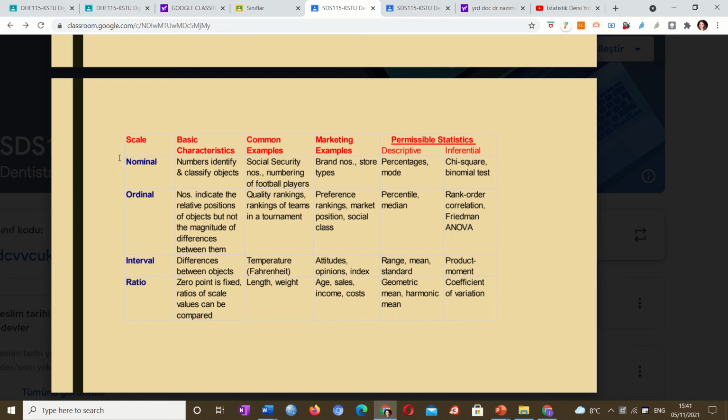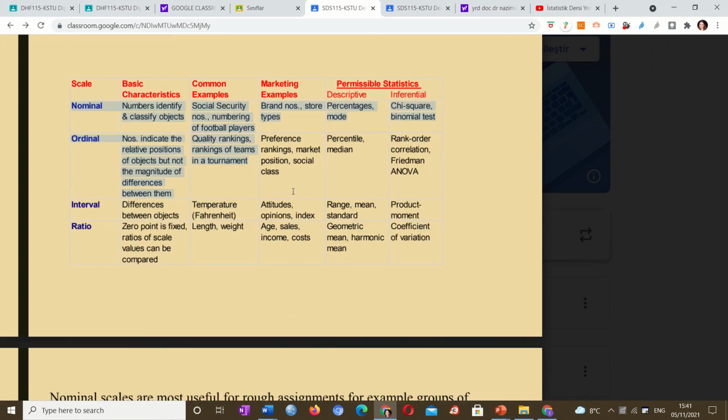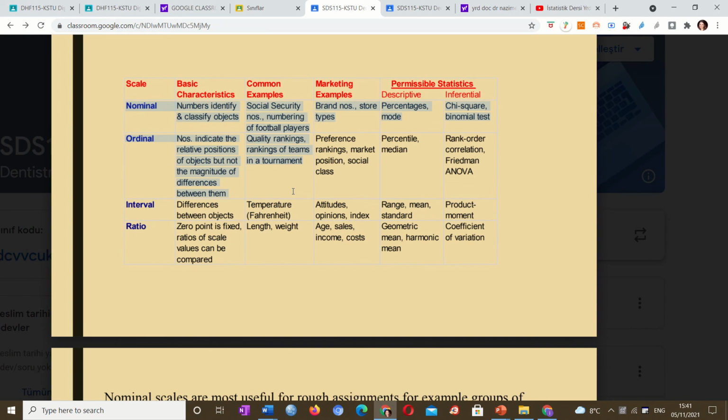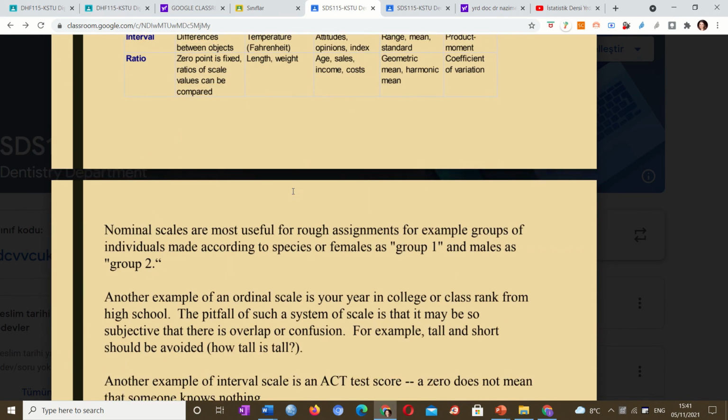So we will concentrate mainly on nominal and ordinal, but there are interval and ratio scales also. Nominal scale is, for example, social security. The group is not important. Numbering football players, the order is not important. But ranking of teams is important. There are points, how much they get.